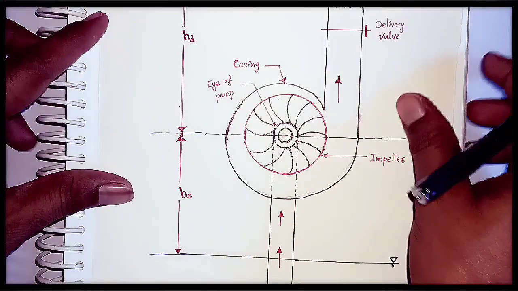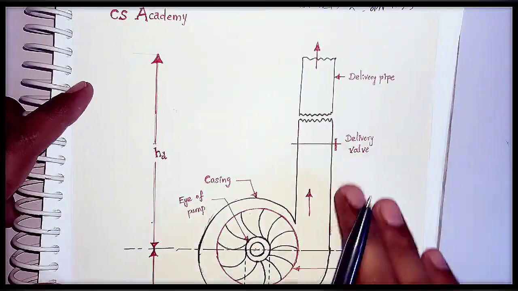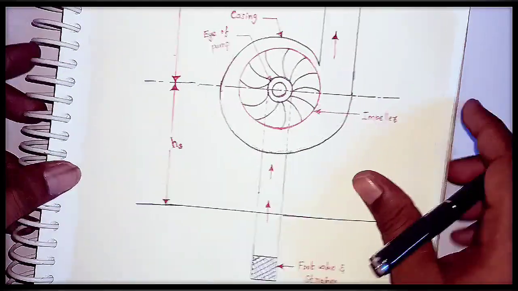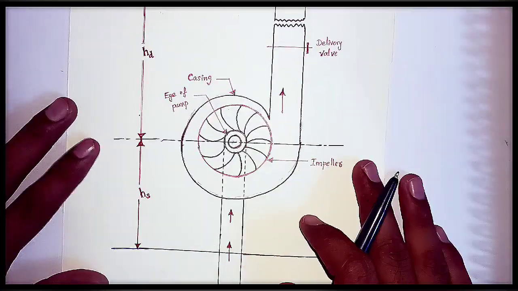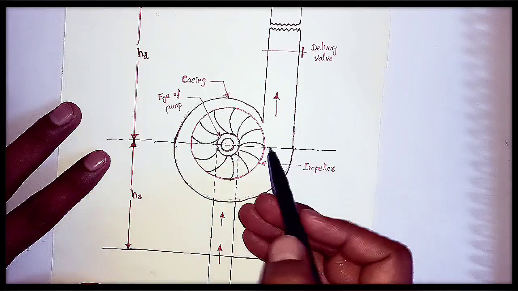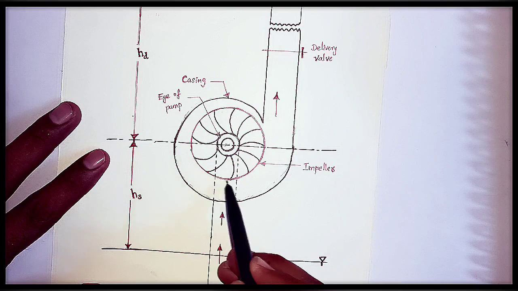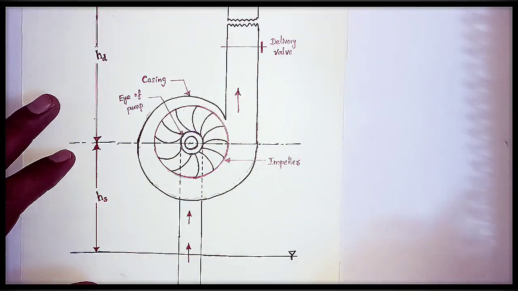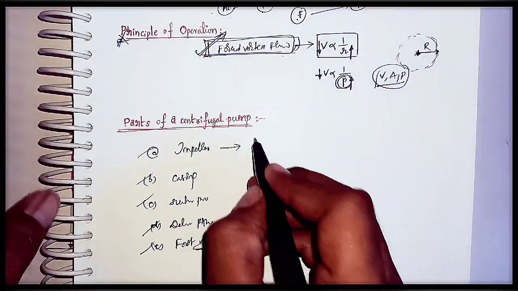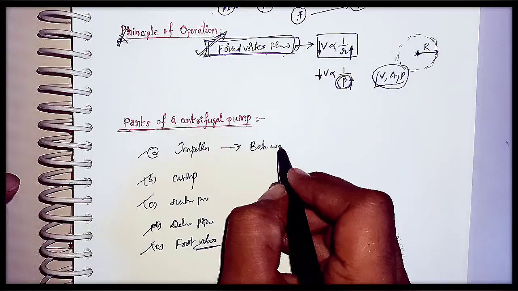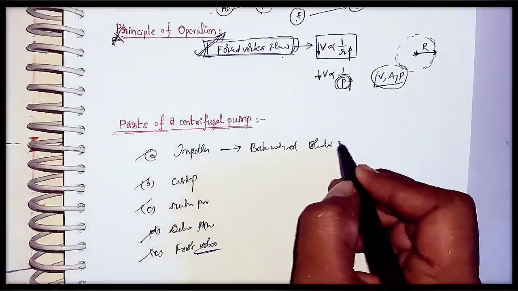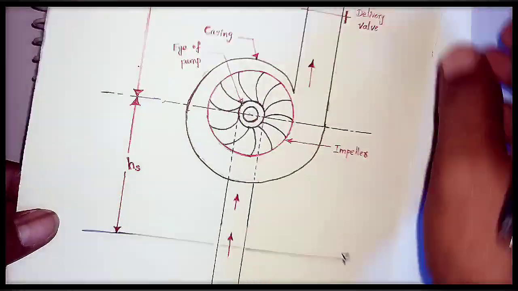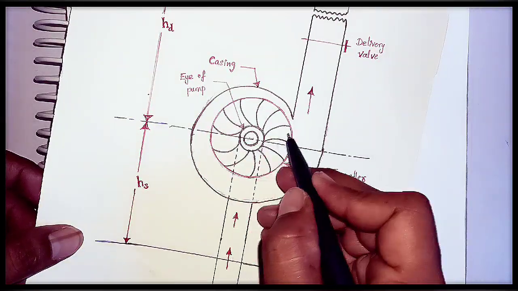Let us consider this is the centrifugal pump, the total pictorial representation of this centrifugal pump. If you see the centrifugal pump here, whatever parts I told, this is the impeller, the red color. Here the impeller is having what? Backward blades or vanes. See here, you can see this is the impeller, it is having backward vanes.